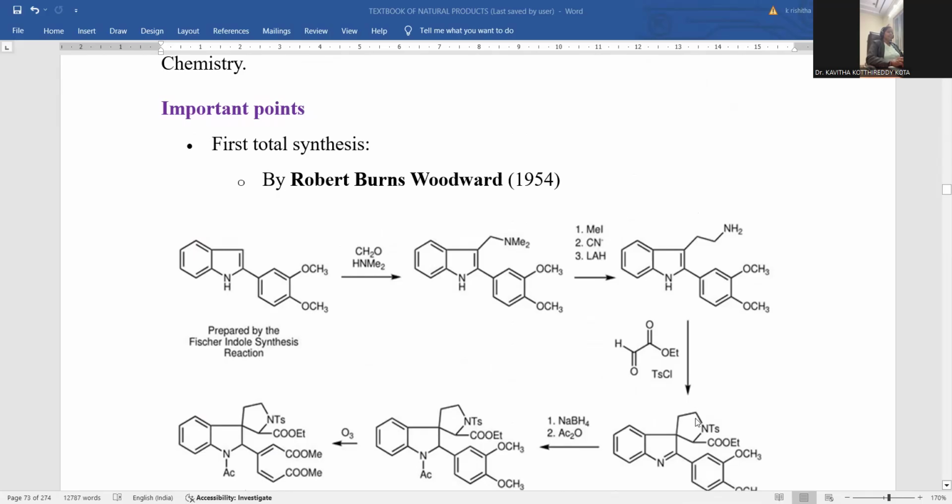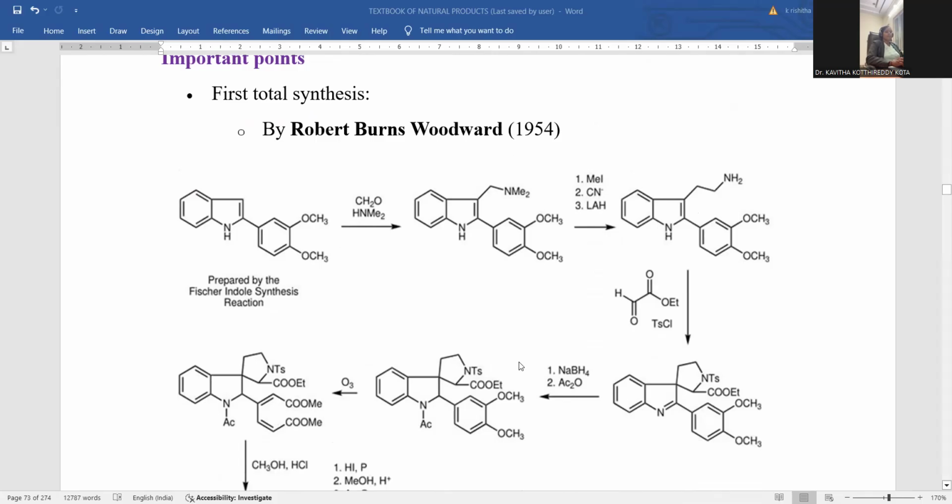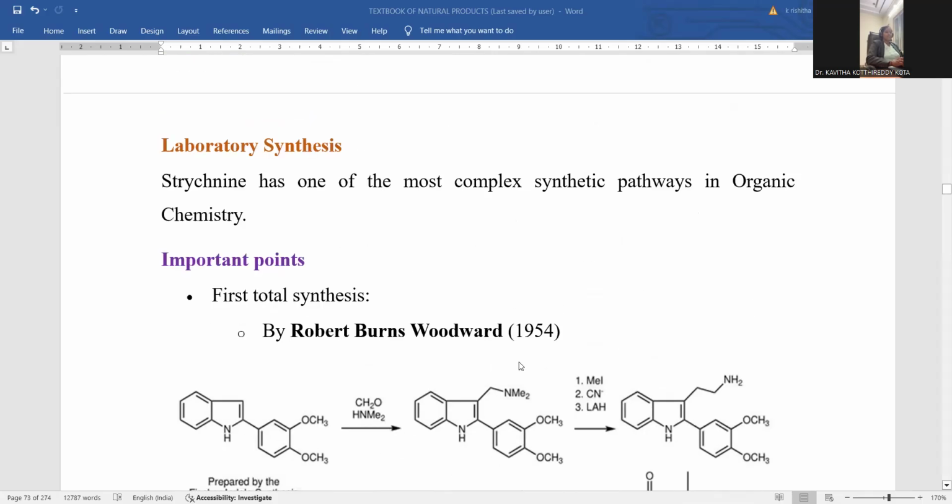This is the way the laboratory synthesis of strychnine is accomplished, starting with this indole skeleton with the side chain benzene with dimethoxy functionality. These many chemical reactions are operated. Just by observing you can notice it is a somewhat complicated synthetic pathway, which was successfully achieved by the scientist Robert Burns Woodward.